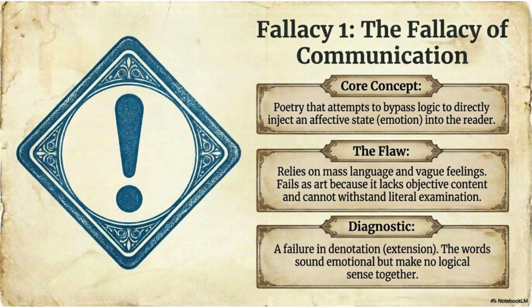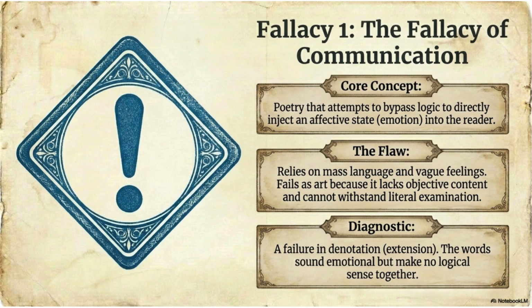Remember Tate's formula. Extension plus intention equals tension. The fallacy of communication occurs when intention becomes too strong and extension becomes too weak. As a result, tension disappears. The balance is destroyed. Quick revision.